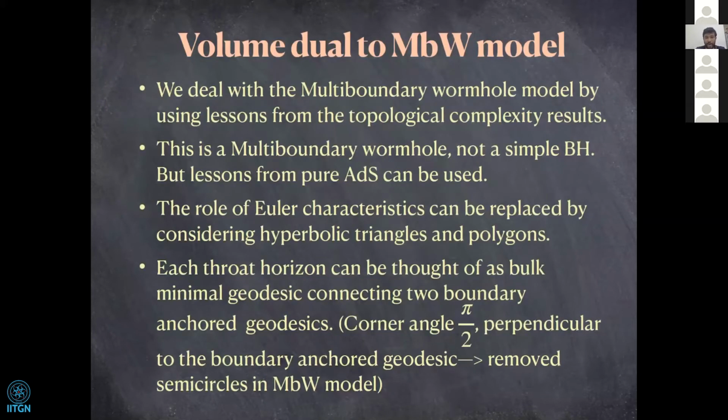Each of the throat horizons that we talk about in the multi-boundary wormhole model can be thought of as bulk minimal geodesics connecting two boundary-anchored geodesics. And since any geodesic will be perpendicular to the points that it is connecting, it will be perpendicular to the removed semicircles as well.